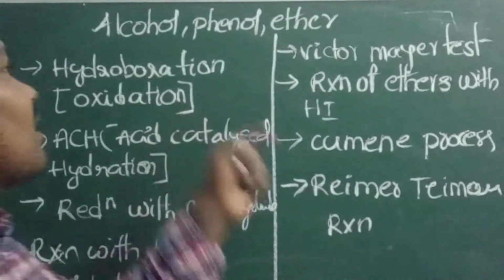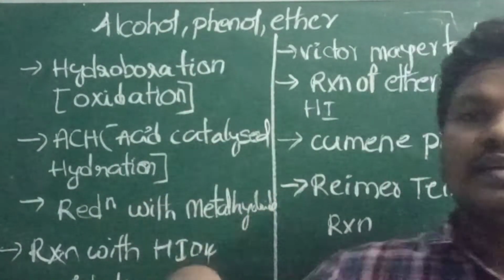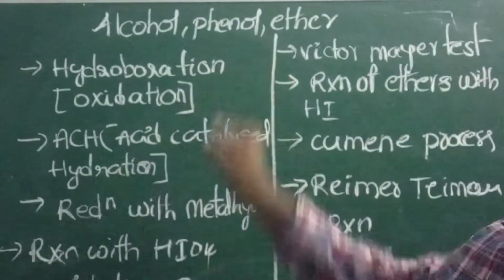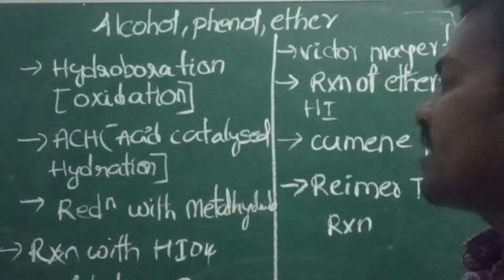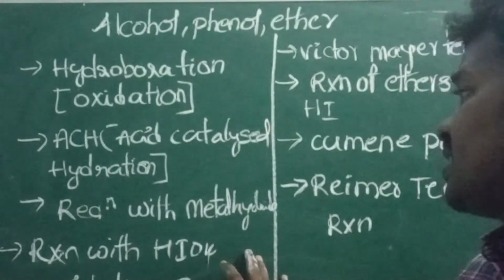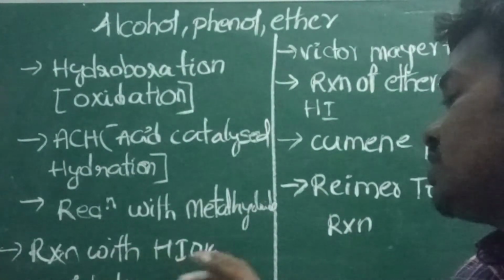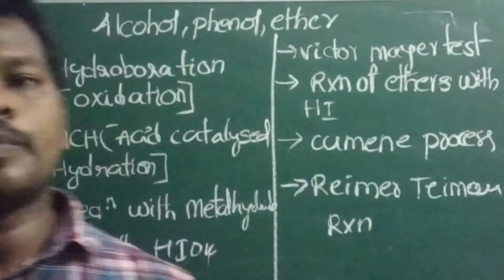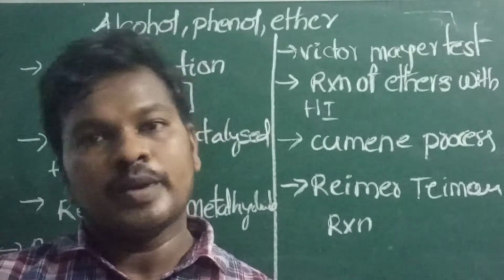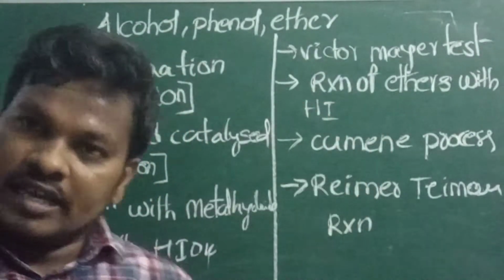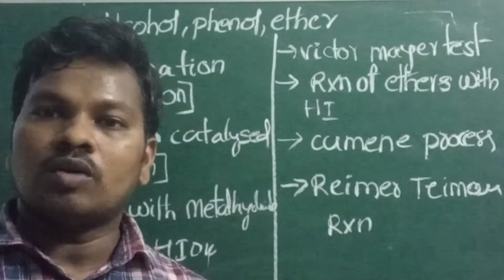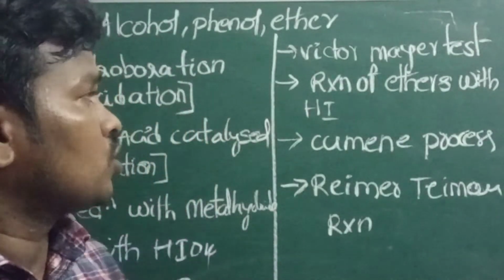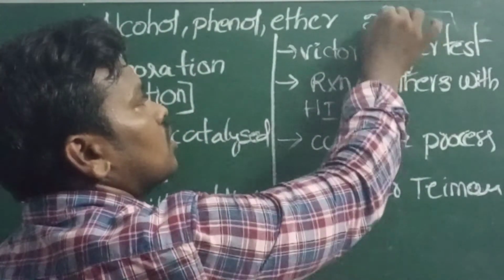Next chapter, alcohol, phenol and ether. You have to concentrate more on this chapter. You have to concentrate on hydroboration-oxidation, acid catalyzed hydration, reduction with metal hydrides, and reaction with HIO4. Oxidation reactions you have to concentrate on. Among the named reactions in this chapter, concentrate on the Victor Meyer test and reactions of ethers with HI. Next, the Cumene process and Reimer-Tiemann reactions you have to do. The maximum probability is about 2 questions from this chapter.